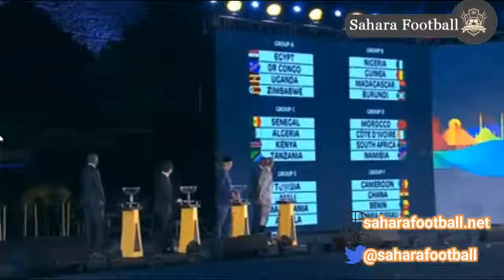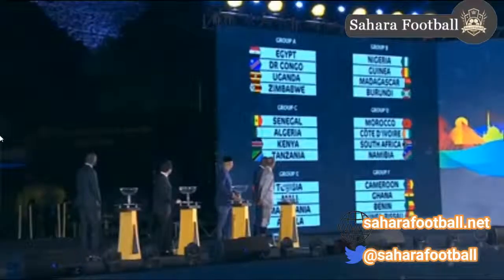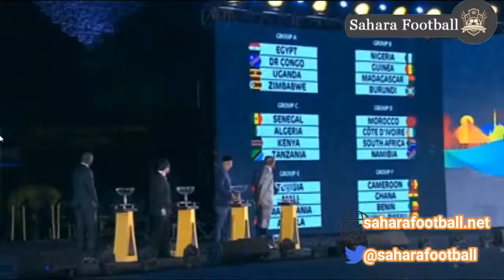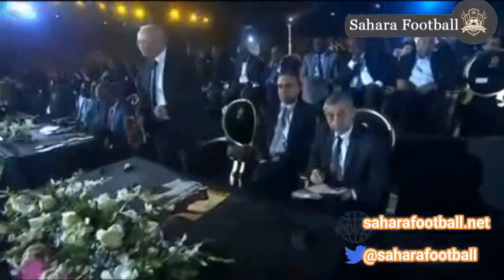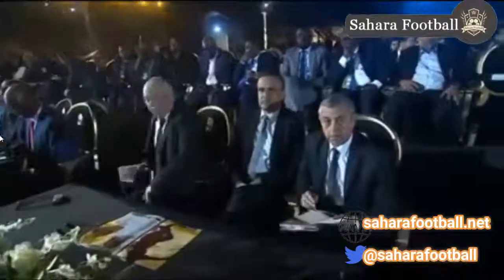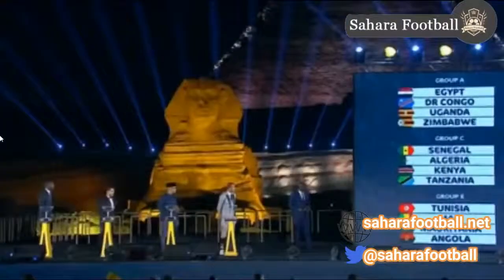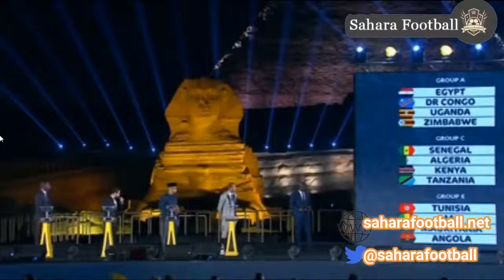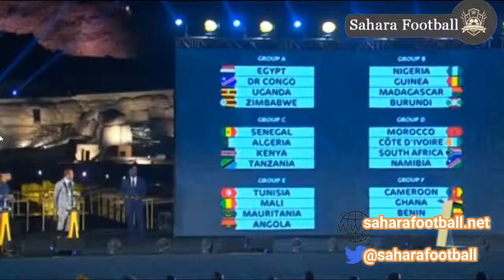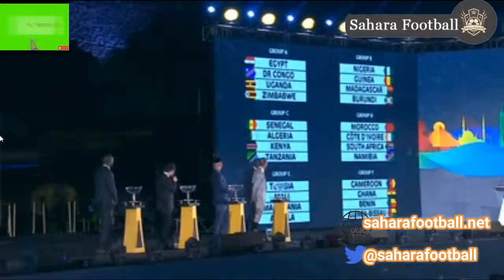Then we move on to Group B: Tunisia, Mali, Mauritania, and Angola. I think it's quite a good group, normal. Tunisia is a good team, good country. Mali has always been there in the Cup of Nations. I think Tunisia and Mali can go through, but I respect Angola as well, the great country of football. And don't forget that the best third-position teams can also go through.